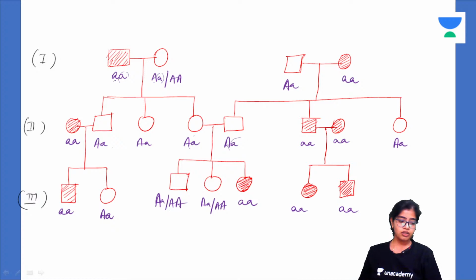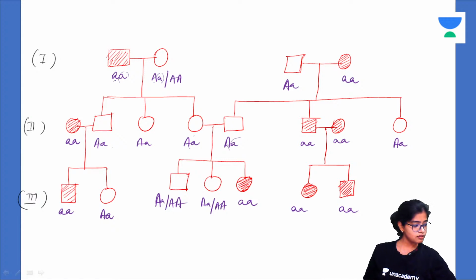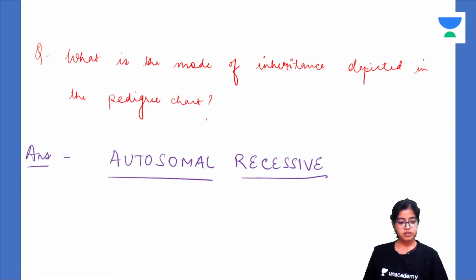Understood? Drawn or not? Shall I proceed? Okay, so I'll proceed now.